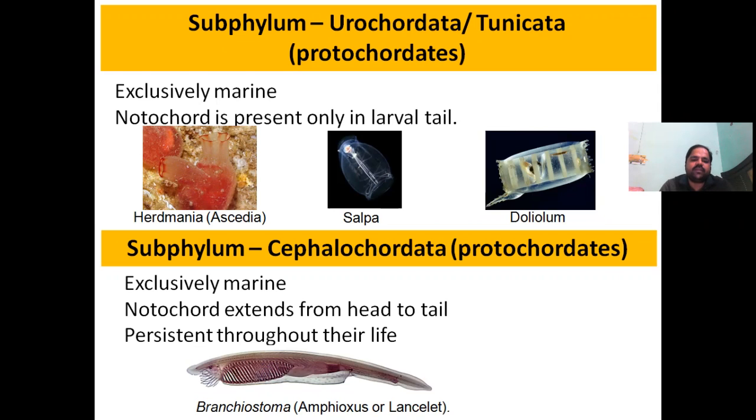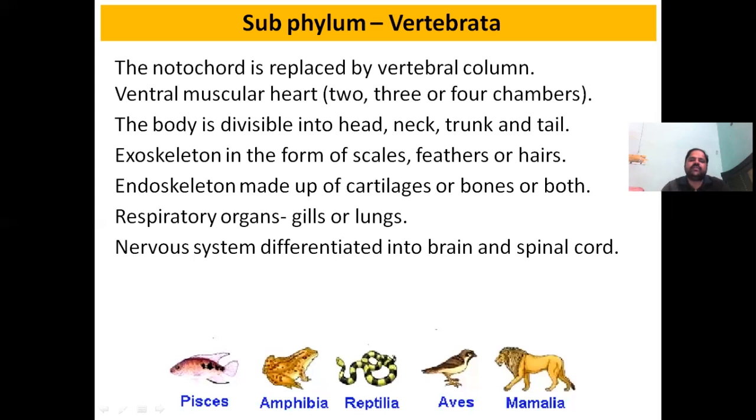The second subphylum is Cephalochordata, and it also comes under protochordates. Again they are exclusively marine. Notochord extends from head to tail region, and notochord is persistent throughout their life. The example is Branchiostoma, or Amphioxus, or Lancelet.